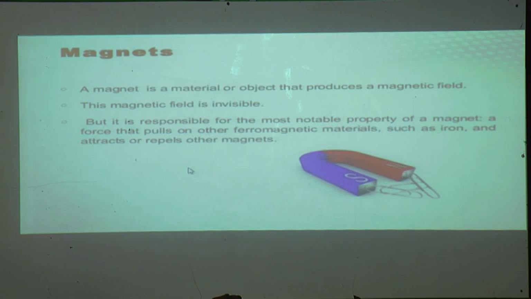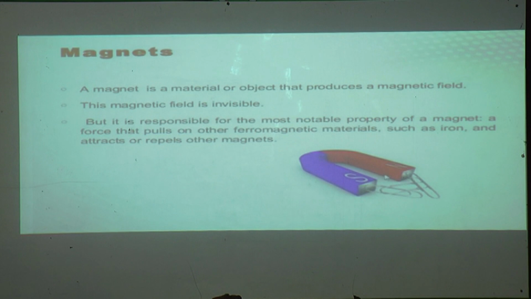Like this, a magnet also has its field. So what is its field? A magnet is a material or an object that produces a magnetic field. Why is it called a magnetic field? Here you can see a picture of a magnet. Around this magnet, at some distance, whatever substances come in contact with this field, though they are not touching the magnet, the magnet can still attract these substances.